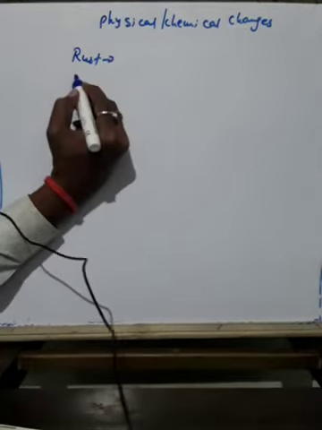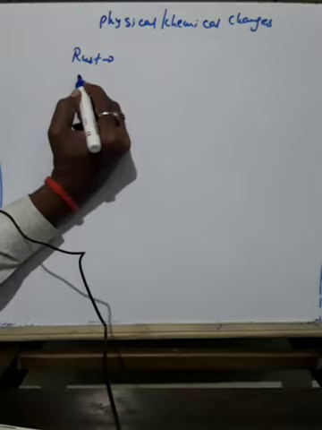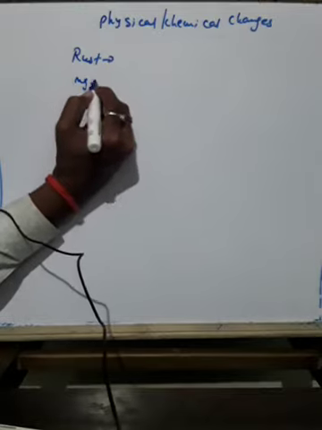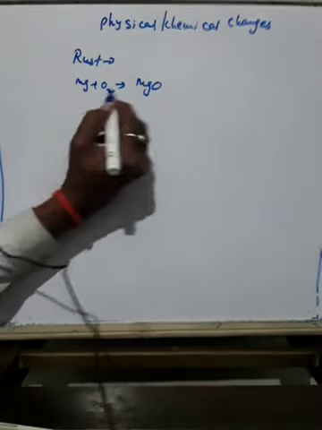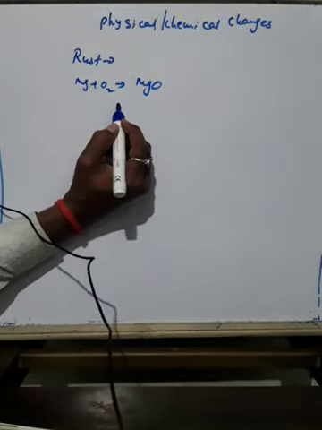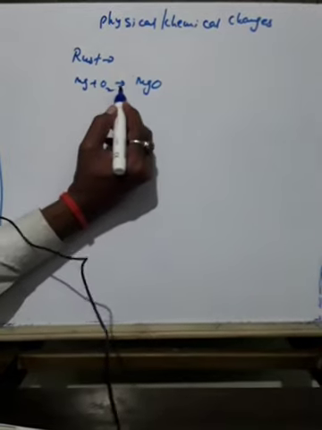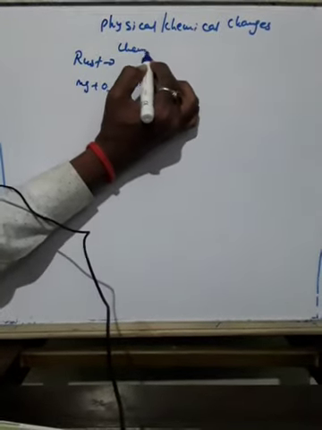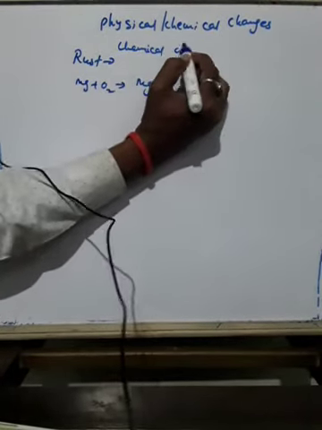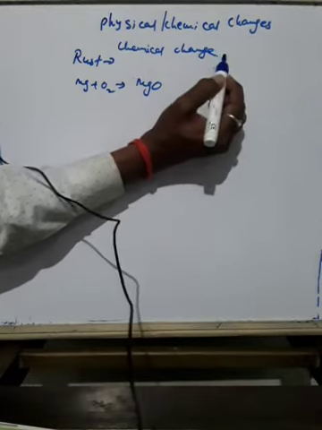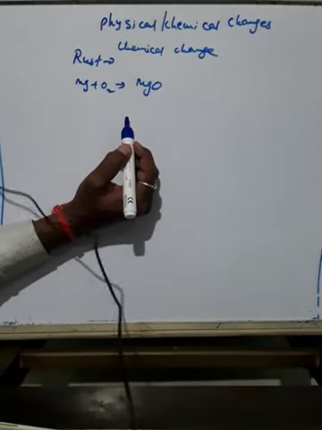And one more reaction which you studied: magnesium plus oxygen will form magnesium oxide. So this is a chemical change, because there is formation of a new substance.